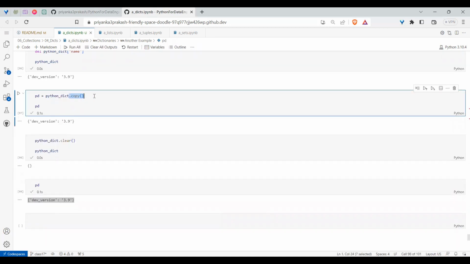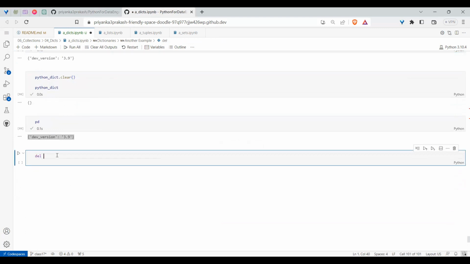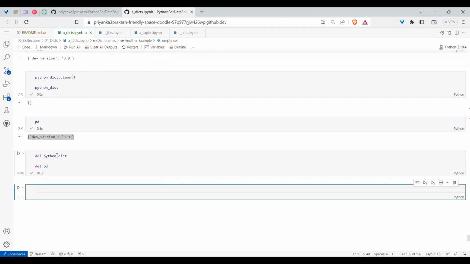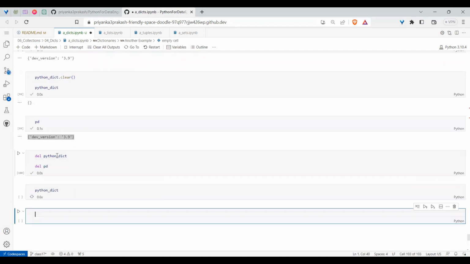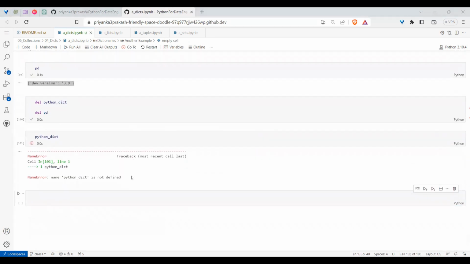So that is the beauty of copy. Copy means shallow copy. And if you have multiple dimensions, you should go for the copy module with shallow copy and deep copy. And similarly, with the del operator, we can delete the dictionary also. So both the dictionaries we can delete if you want. And after that, if you ask, hey, what is Python dict? It will throw an error. So del is so powerful that it can do anything like this.